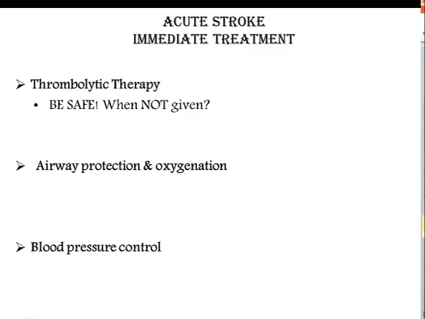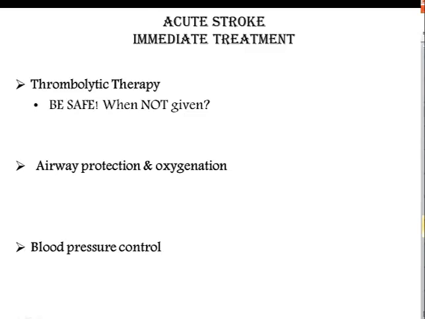Blood pressure control. Avoid wide swings in blood pressure. Control high blood pressure, but don't bring it down too much or it may do more damage. Remember, we need to maintain perfusion without promoting cerebral edema. Avoid stimulus. It raises blood pressure. This can include pain, full bladder, and increased ICP.